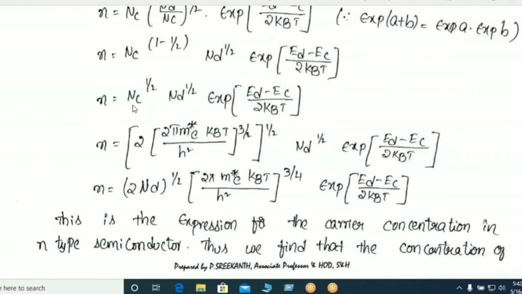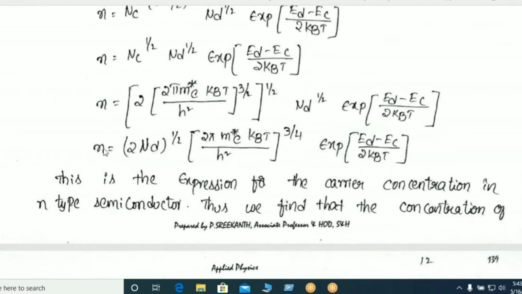We know the Nc value. Nc means 2 into 2 pi m star e kBT by h square whole to the power of 3 by 2, power half. So write brackets and make it power half into Nd power half. We don't know what Nd is. Nd means the density of donor level, the density of charges in the donor level, and exponent of Ed minus Ec by 2kBT.